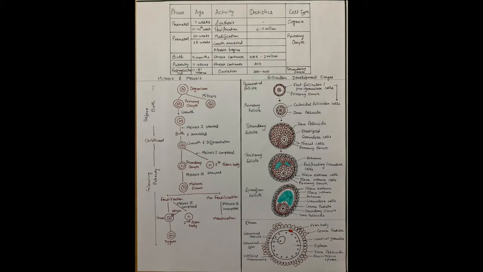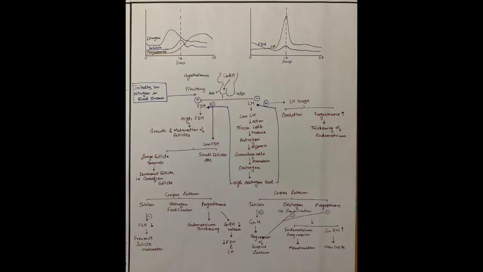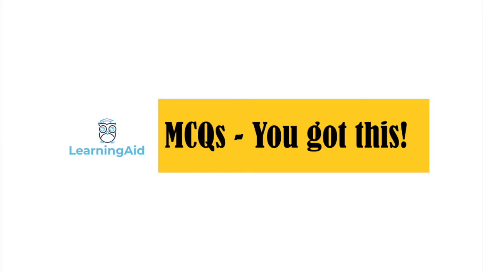Okay, so far we've covered stats about oocyte, mitosis and meiosis for oocyte formation, follicular stages of development, hormonal cycle, and the cell structure of an ovum. Lastly, I have a few MCQs from the 3 embryology videos that are present on this channel so far, and these can crop up anywhere in your university exams or any of the competitive exams that you give. So I'm going to let you take your own time to solve these. So please pause the video and solve them at your own pace, and the answer to each question will appear at the end of all 10 questions. Alright?